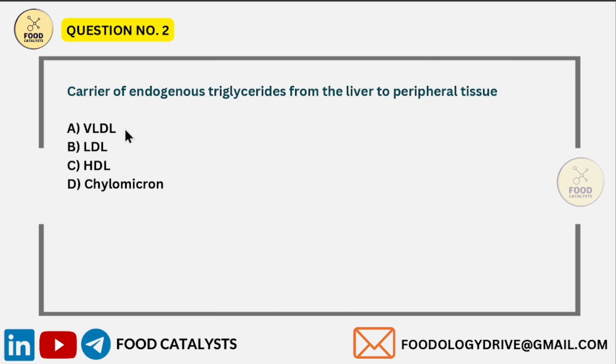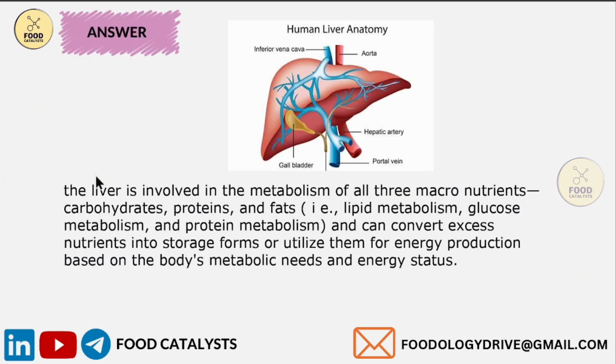The options are VLDL, LDL, HDL and chylomicron. All the options given are lipoproteins. To answer this question, you should know the function of the liver with respect to lipids, what the term endogenous triglycerides means, and what peripheral tissues are. Peripheral tissues means the parts other than the central organs of the body. It includes muscle tissues, nerve tissues, etc. The liver is involved in the metabolism of all three macronutrients: glucose metabolism, lipid metabolism and protein metabolism. This basic information is enough with respect to the liver.